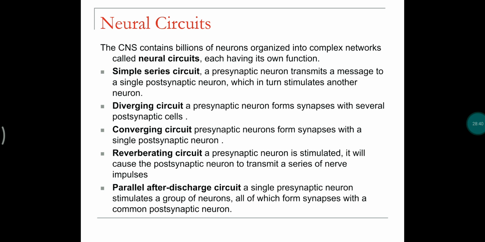Reverberating means the presynaptic neuron is stimulated and transmits a series of impulses in the postsynaptic neurons. Parallel after-discharge circuit has a single presynaptic neuron which stimulates a group of neurons, all of which synapse with a common postsynaptic neuron.